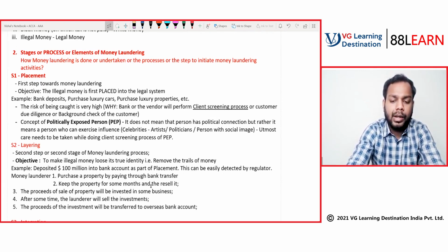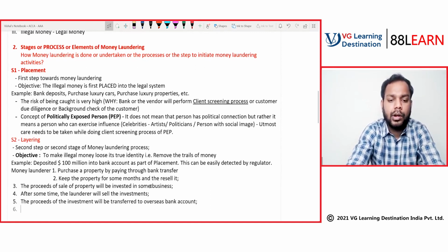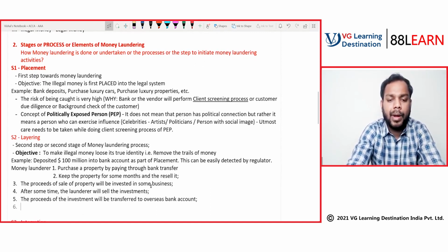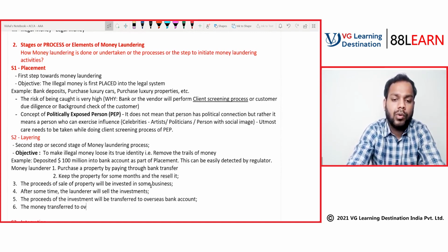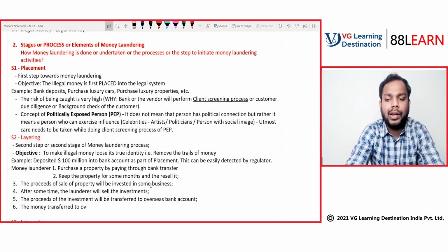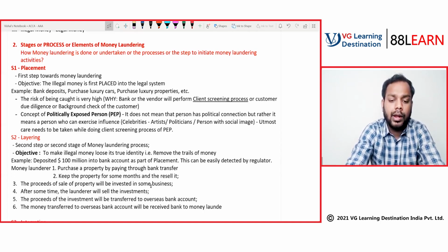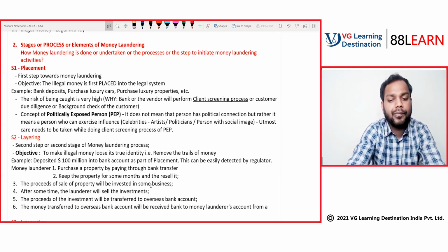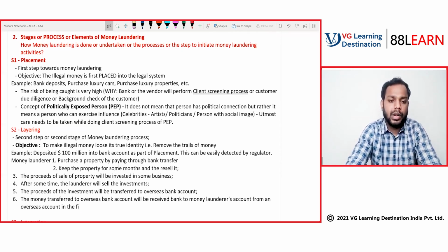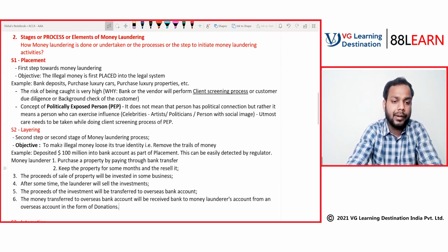The money transferred to the overseas bank account will be received back in the money launderer's account from the overseas account in the form of donations. Now just try to understand the mindset.